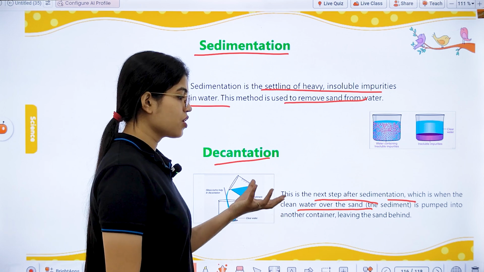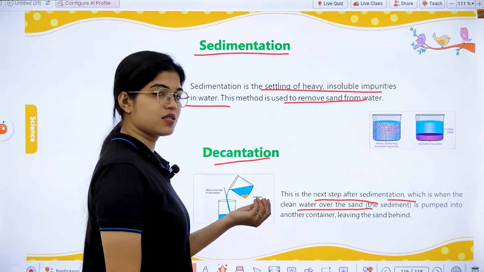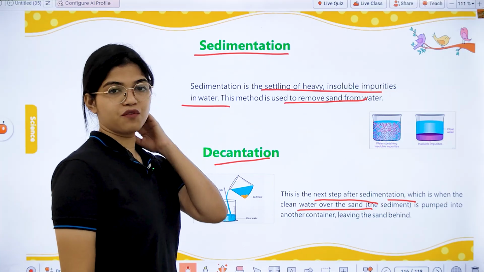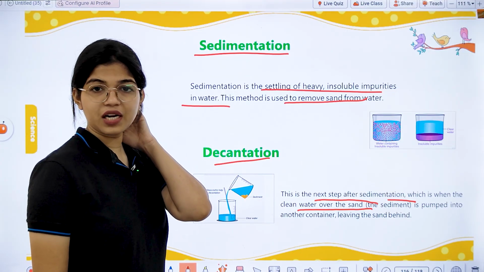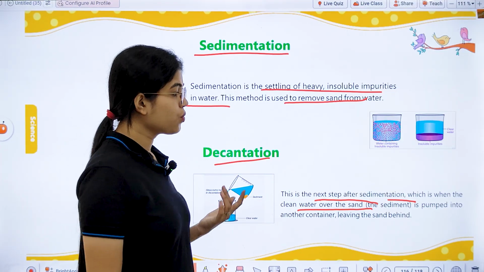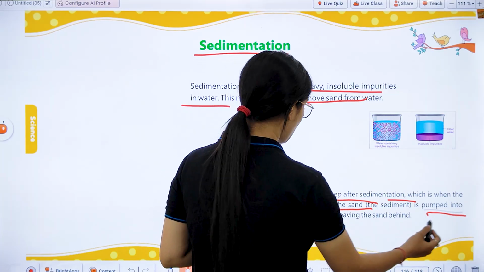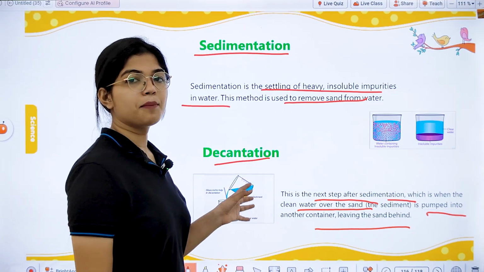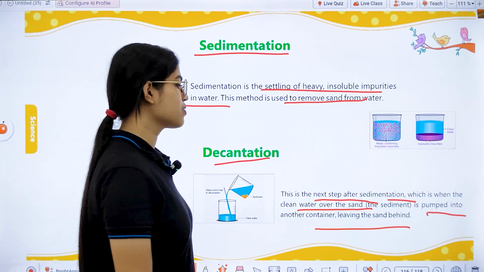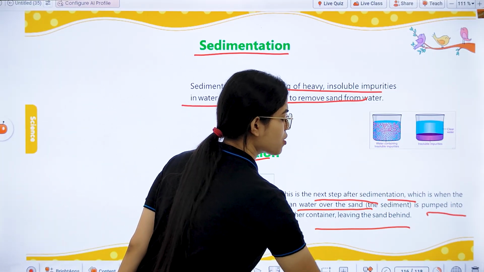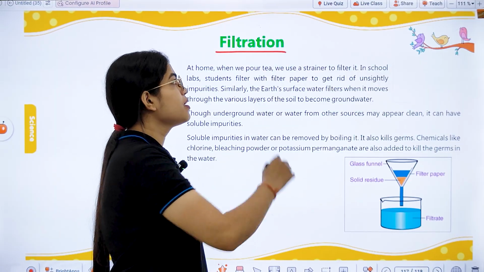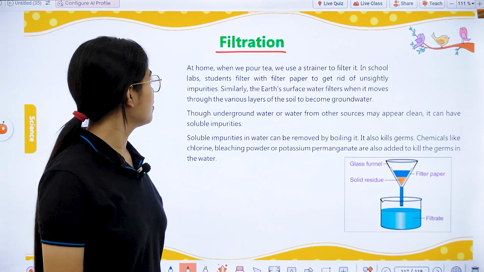The layer of sand is known as sediment, and the clean water above is known as the filtrate. You can just pour that water into another container, leaving all the sand behind. This process is called the decantation process.